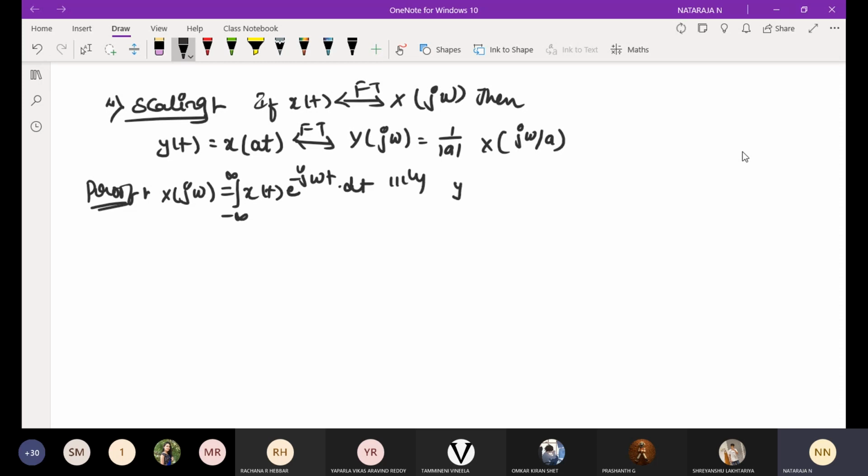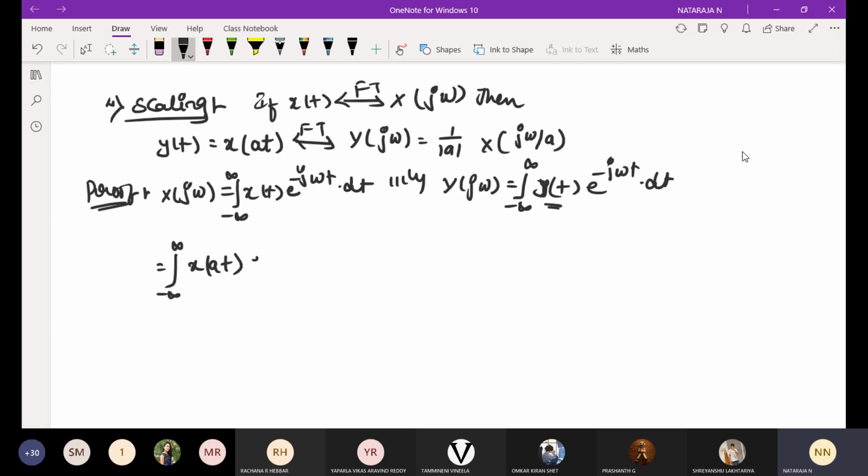Similarly, Y of j omega is equal to integral from minus infinity to infinity y of t e power minus j omega t into dt. Then I am going to replace y of t with x of at. The next step, integral from minus infinity to infinity, y of t will be replaced by x of at into e power minus j omega t into dt.